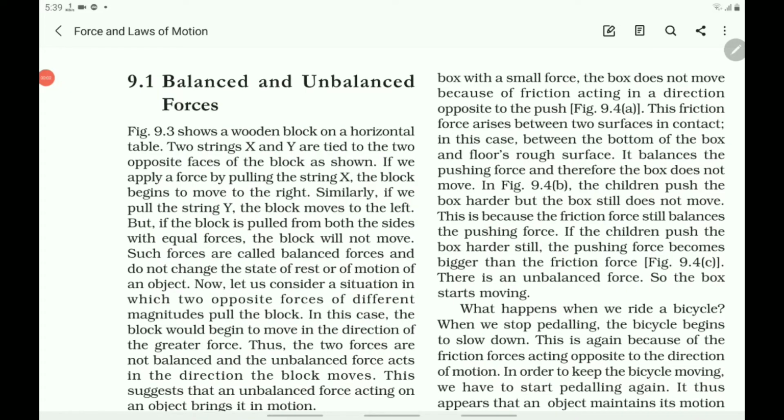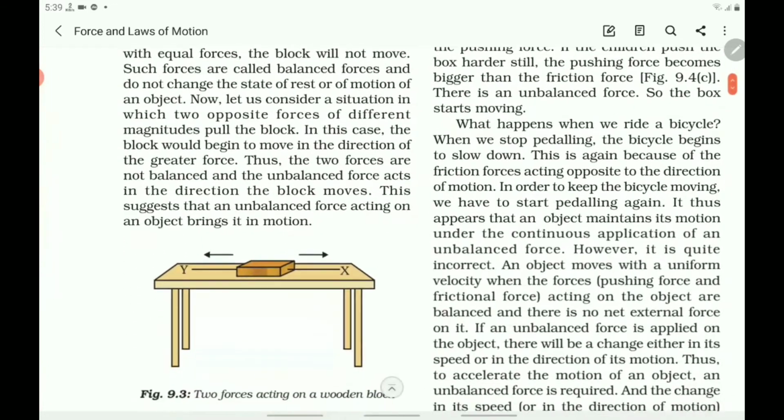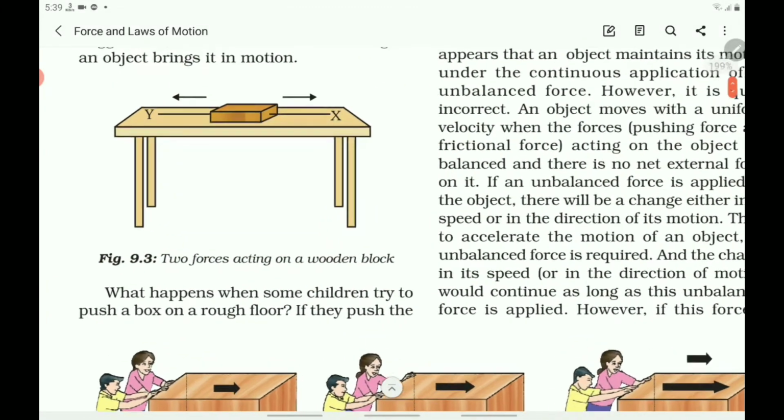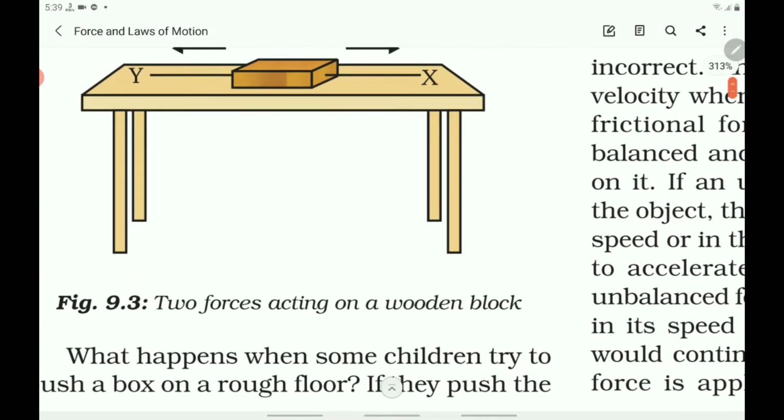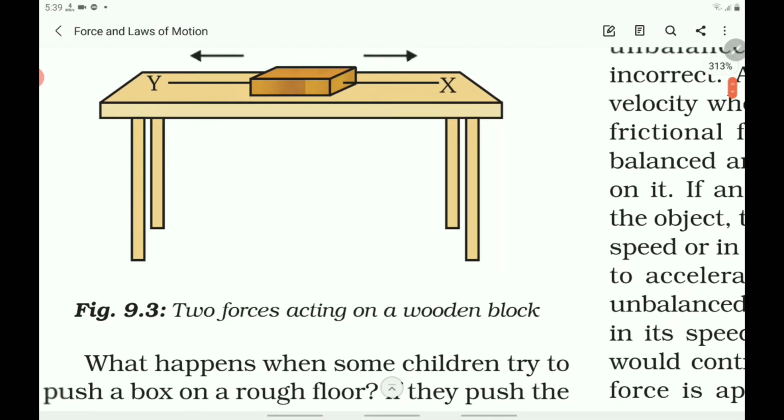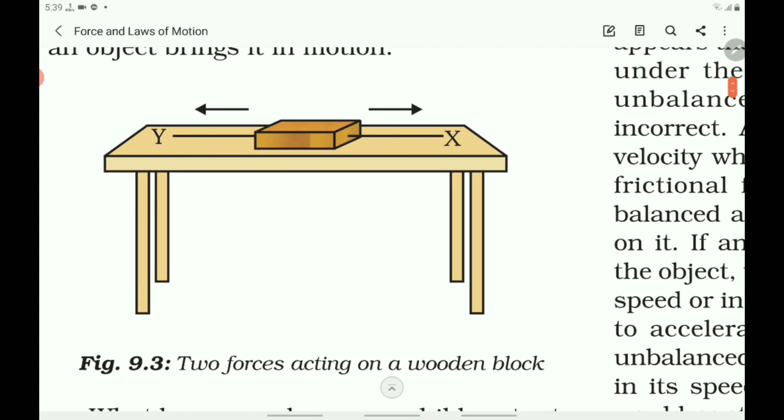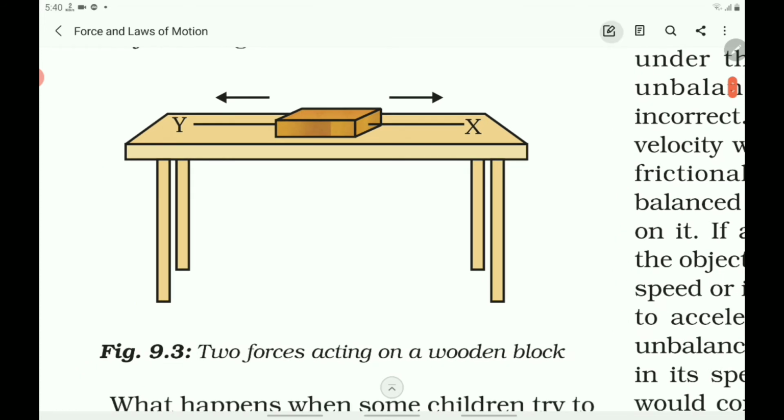Next let us discuss balanced forces and unbalanced forces. Consider an example here. In this figure there is a wooden block on a horizontal table.